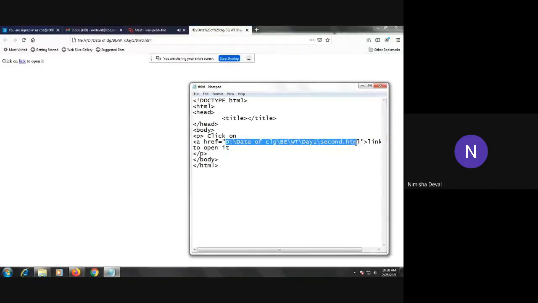Purposefully I have given it. Such types of different cases are available while providing the path. So you should know the different ways how to manage it. Okay. Right now this page is present in our same folder.